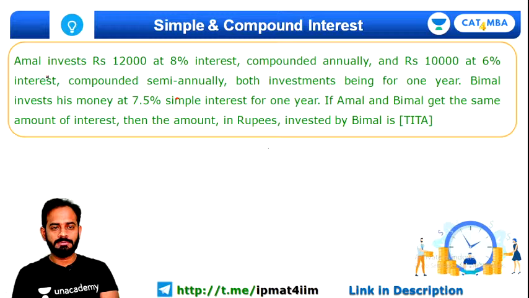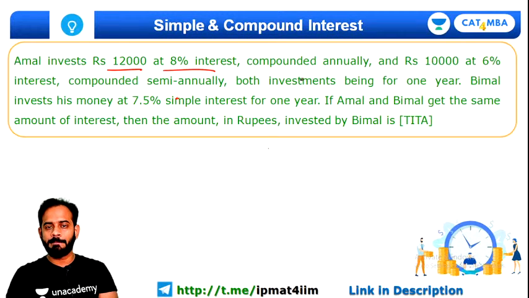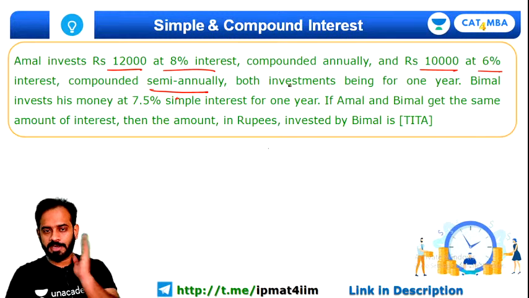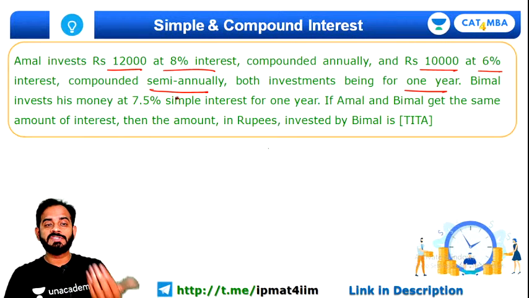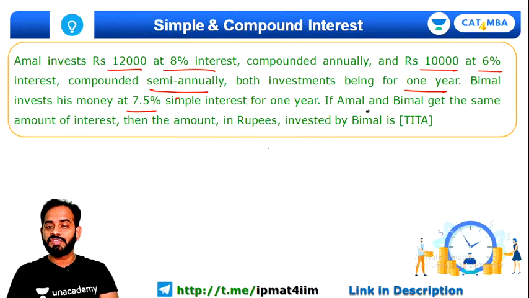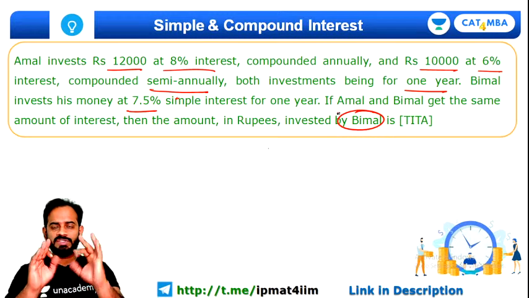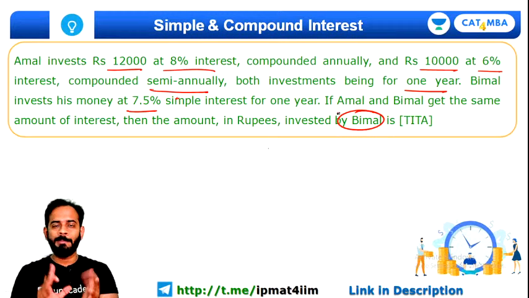So Amal invests rupees 12,000 at 8% interest compounded annually, and 10,000 at 6% interest compounded semi-annually. Try to understand this part. Both the investments are for 1 year only. Bimal invests his money at 7.5% simple interest for 1 year. If Amal and Bimal get the same amount of interest, then the amount in rupees invested by Bimal is. The question is straightforward. There is not much complication.